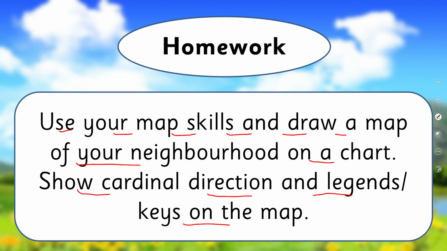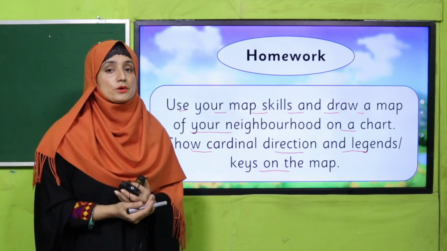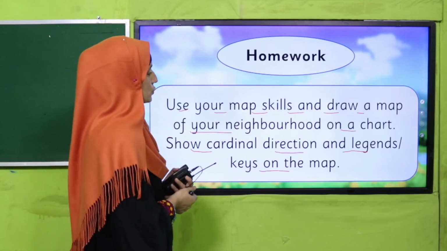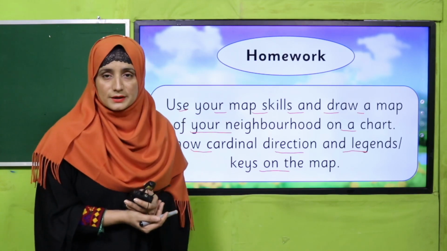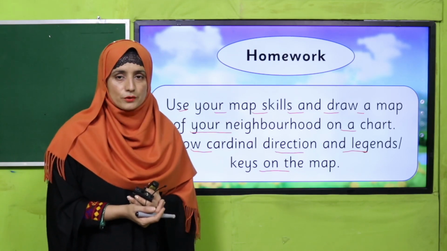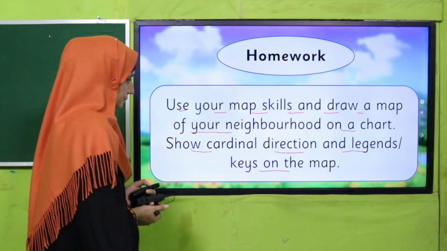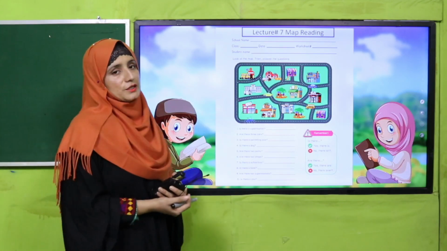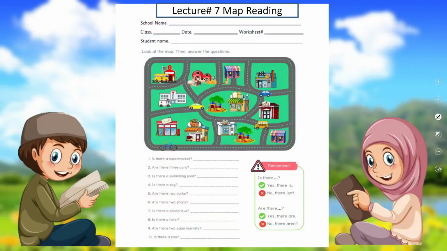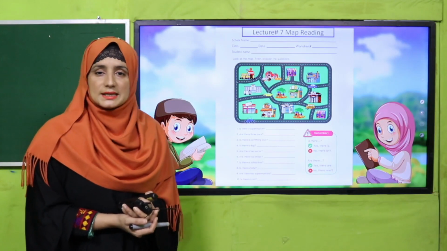So you have to draw a map of your neighborhood. Neighborhood means those who live around your home. These are called your neighborhood. So you have to draw a map and use cardinal directions, meaning the 4 directions, while drawing the map, and you have to present your work the next day in your class. Okay, good. So next, my dear teacher, this worksheet link is given below. You should provide it to your students in printed form so that we might be able to see what they have learned about the map and its keys.